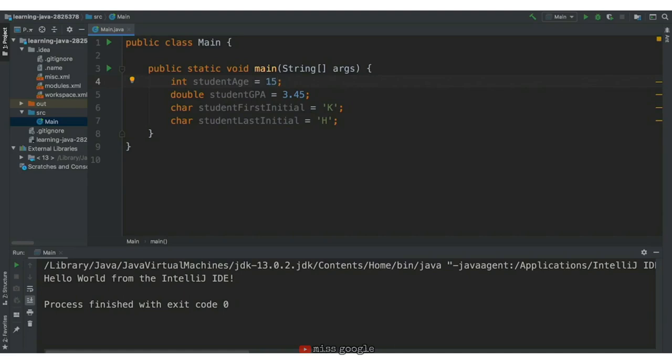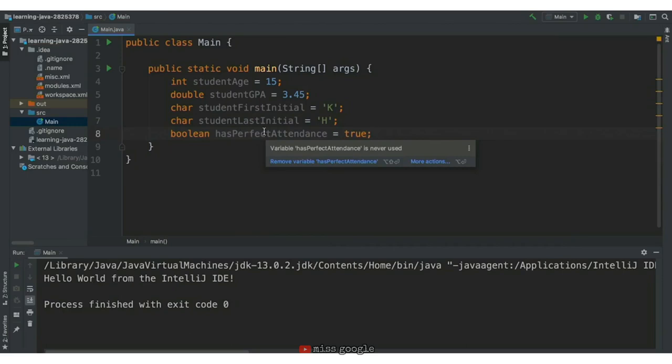The last piece of data we want to represent is has perfect attendance. Like the other variables, we'll write the data type, Boolean, the label, has perfect attendance, and then give it the value true. You may notice that our variable names are grayed out. That's because although we've created a piece of data and represented it in Java, we don't use or reference it in our program. One way we could reference it is by printing out the value of the variable to the console.